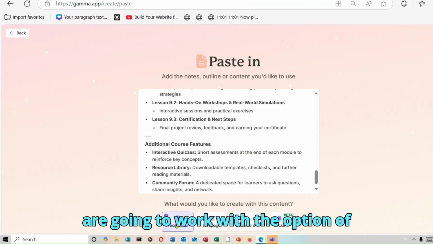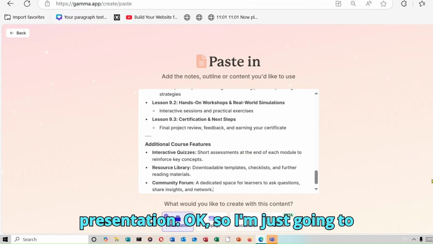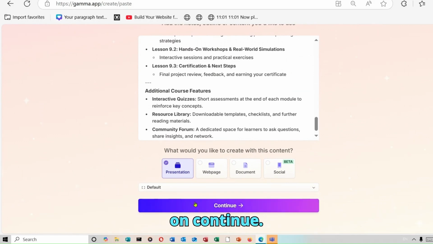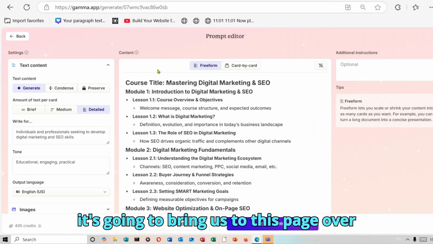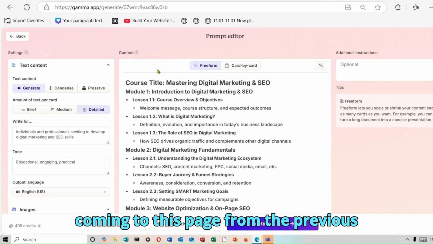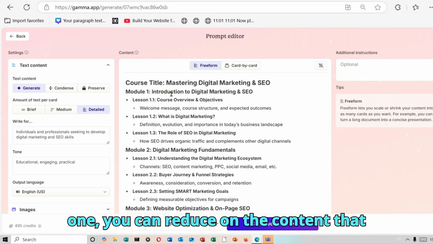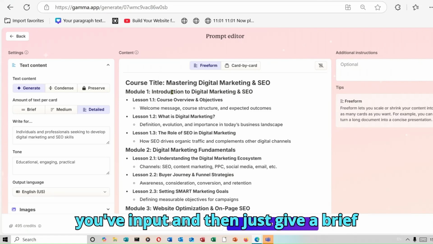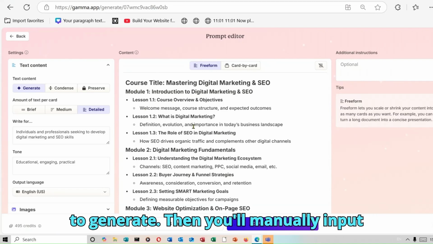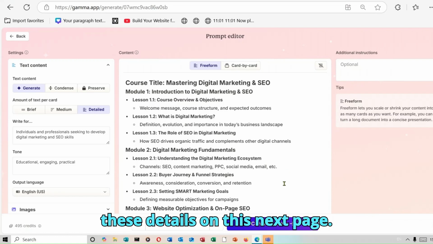So we are going to work with the option of presentation. Okay, so I'm just going to scroll down and then I'm going to click on continue. So it's going to bring us to this page over here. And if you're finding it difficult coming to this page from the previous one, you can reduce the content that you've input and then just give a brief prompt that describes the course you want to generate. Then you'll manually input these details on this next page.